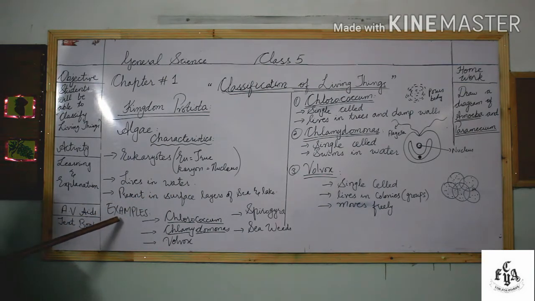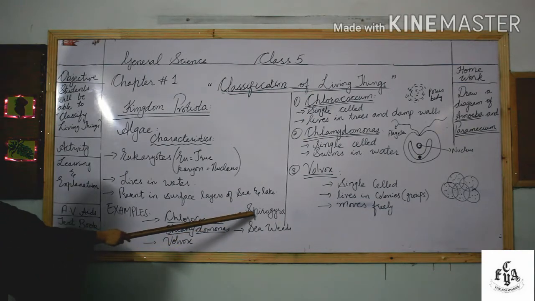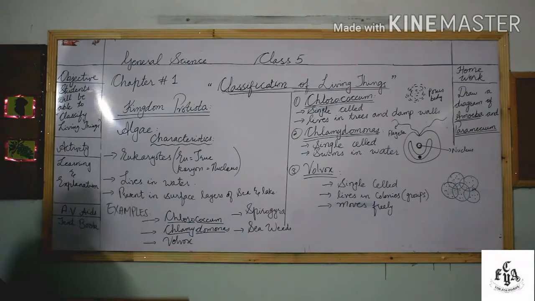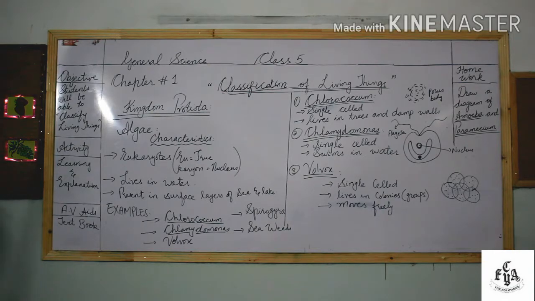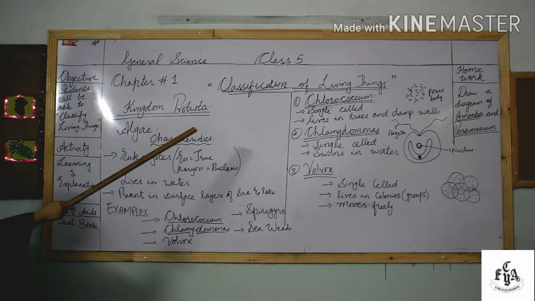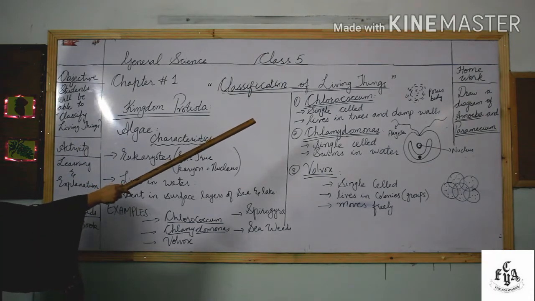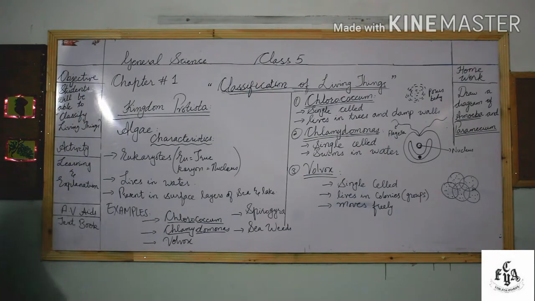Some examples of algae are Chlorococcum, Chlamydomonas, Volvox, Spirogyra and seaweeds. We will discuss these five examples one by one in short form. Number one is Chlorococcum. They are single celled protists, made up of one cell. They have a porous body, you can see over there. Where do they live? They live on trees and damp walls.